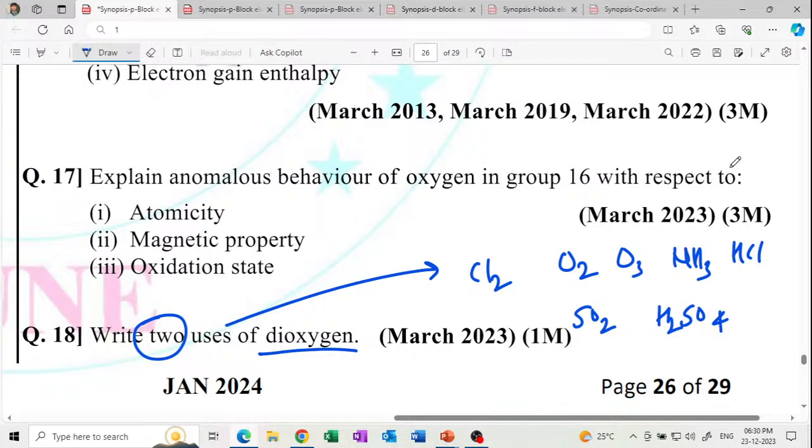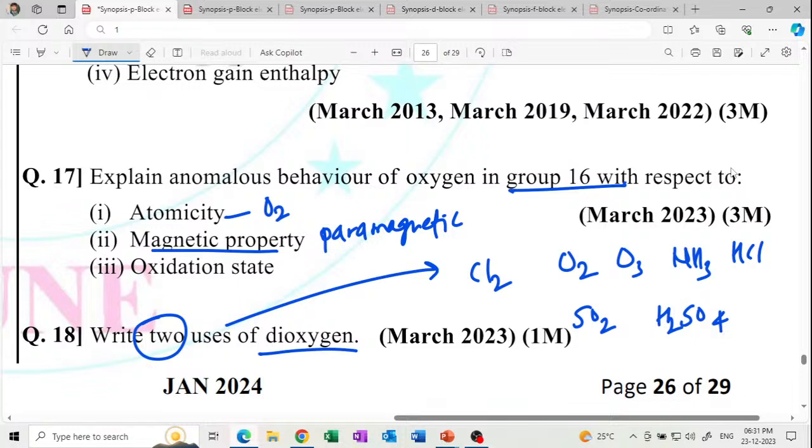Explain the anomalous behavior of oxygen in group 16 with respect to atomicity. Atomicity of oxygen is O2, but remaining have higher atomicity. As compared to magnetic property, oxygen is paramagnetic and others are diamagnetic.